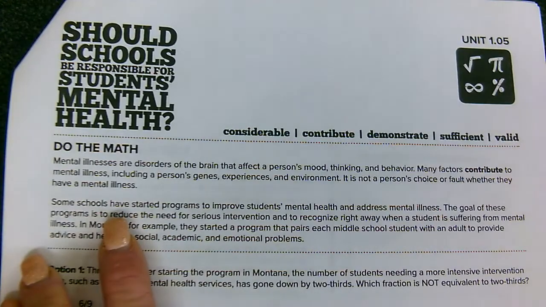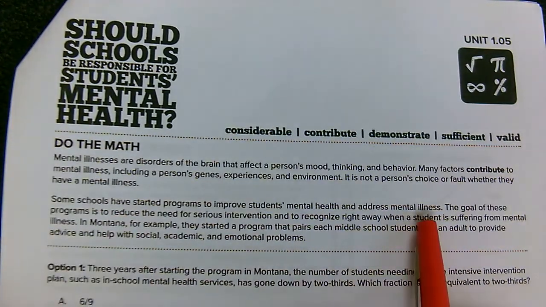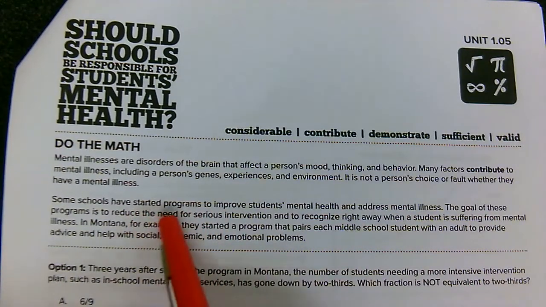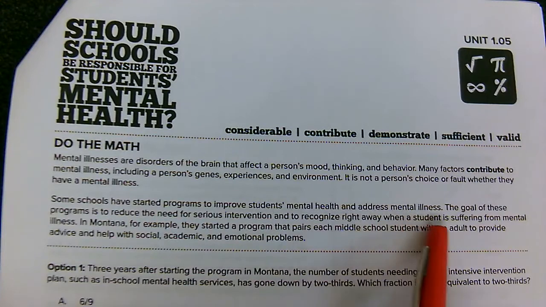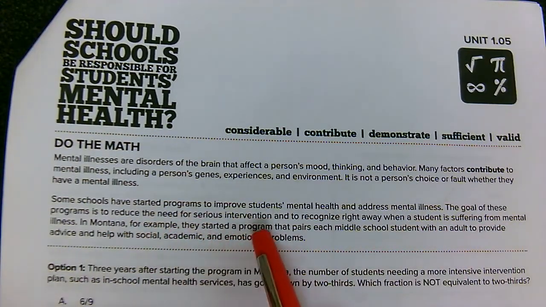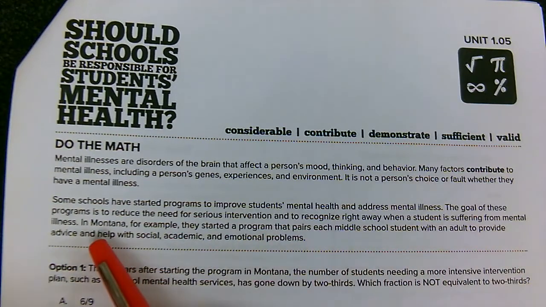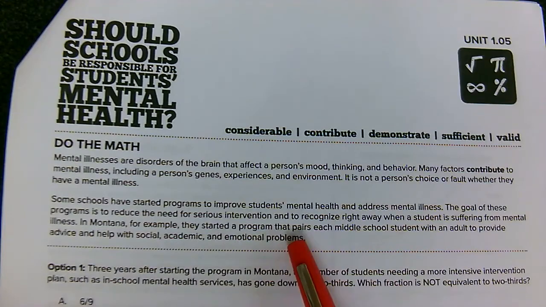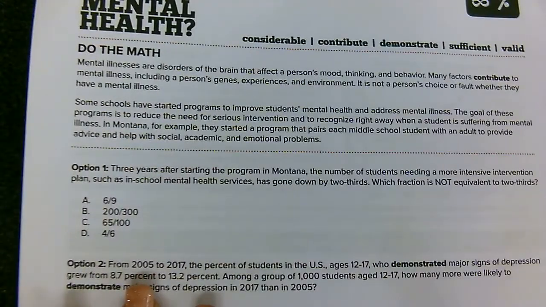Some schools have started programs to improve students' mental health and address mental illness. The goal of these programs is to reduce the need for serious intervention and to recognize right away when a student is suffering from mental illness. In Montana, for example, they started a program that pairs each middle school student with an adult to provide advice and help with social, academic, and emotional problems. Let's start with option 1.